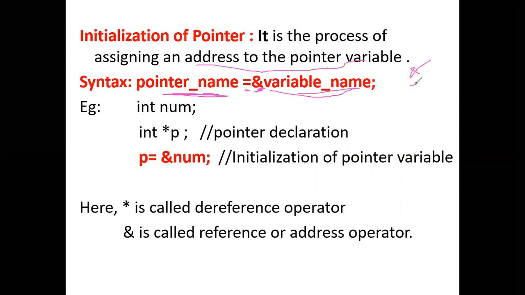Star is used to fetch the value that is stored in a particular address. These two things you have to remember. Star is called the dereferencing operator, and ampersand is called the reference or address operator.